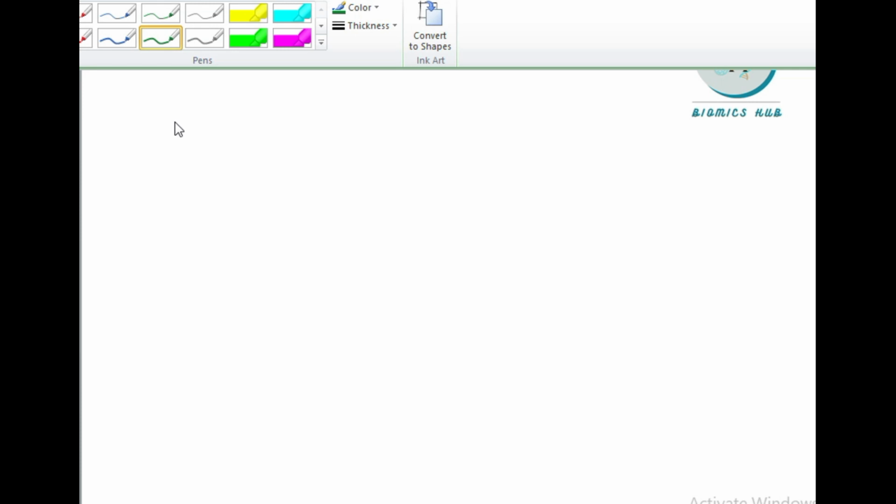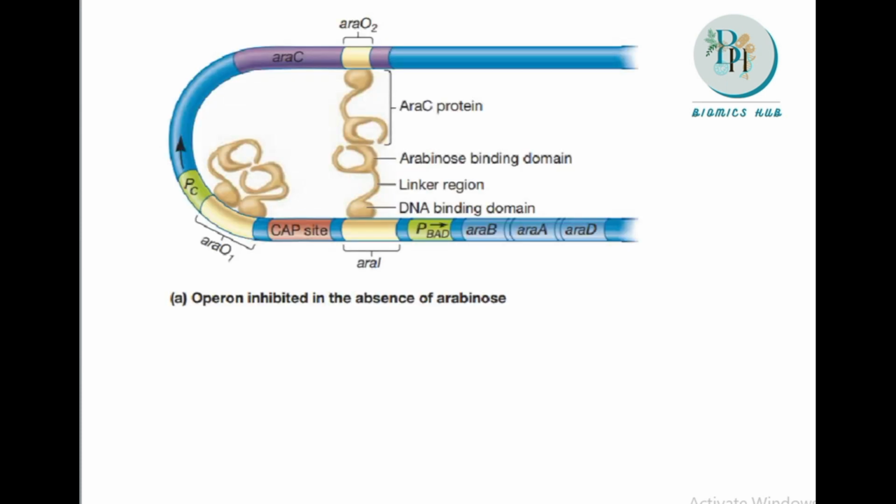So here we will discuss 3 things. What happens when the arabinose is present? What happens when the arabinose is absent? And what happens when the arabinose is in high concentration? Before the discussion, we have to see the structure of this protein.